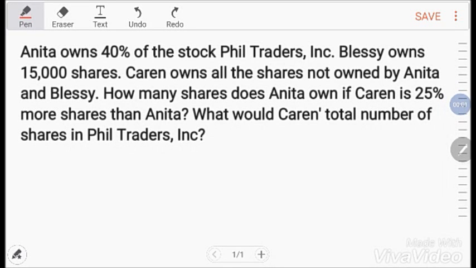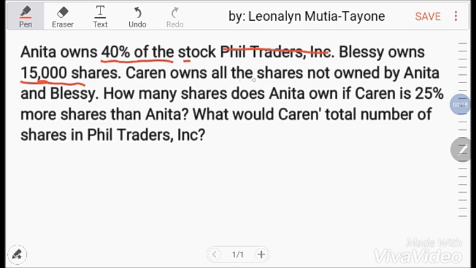Let's solve this word problem. Anita owns 40% of the stock of Philippine Traders Incorporated. Huwag mo nang basahin yan. Blessy owns 15,000 shares. And Karen owns all the shares not owned by Anita and Blessy. How many shares does Anita own if Karen has 25% more shares than Anita? What would be Karen's total number of shares in Philippine Traders Incorporated?